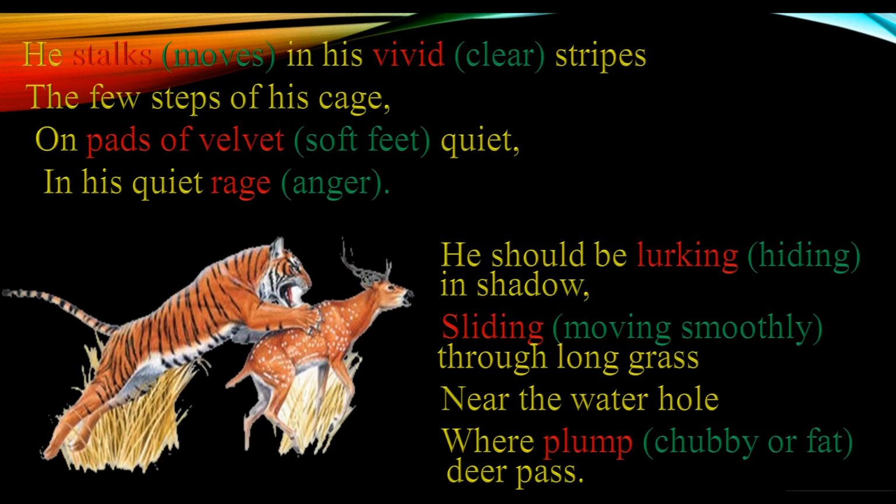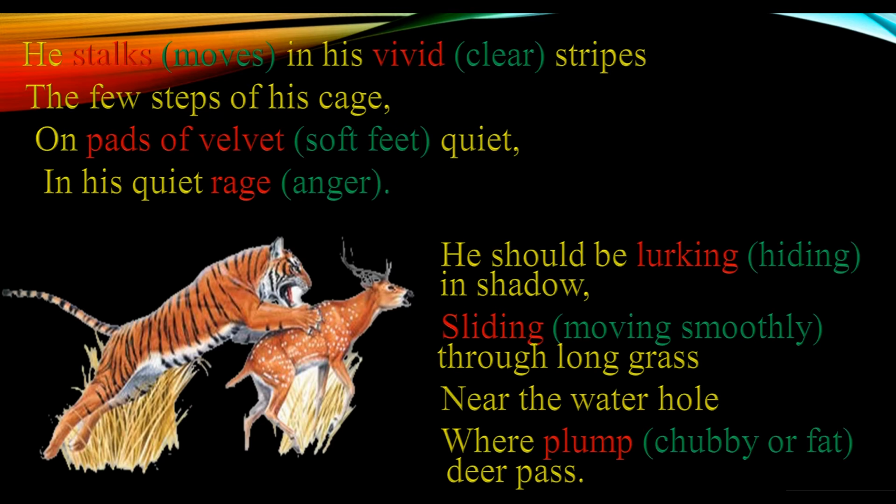He stalks in his vivid stripes, the few steps of his cage, on pads of velvet, quiet in his quiet rage.